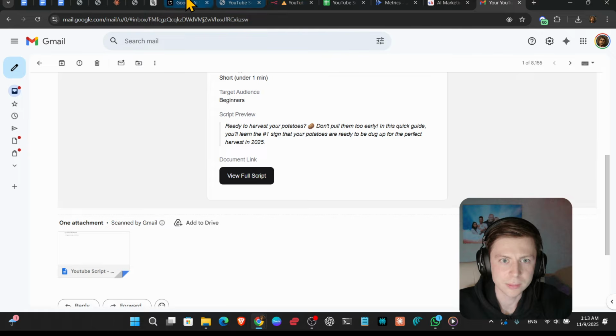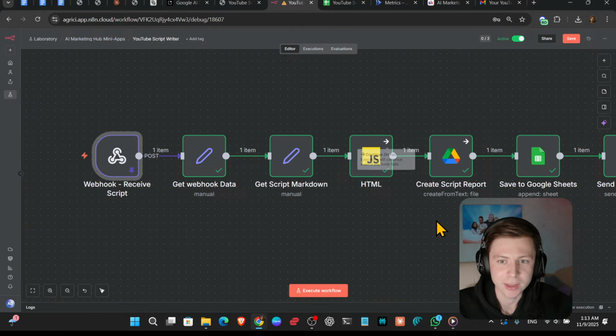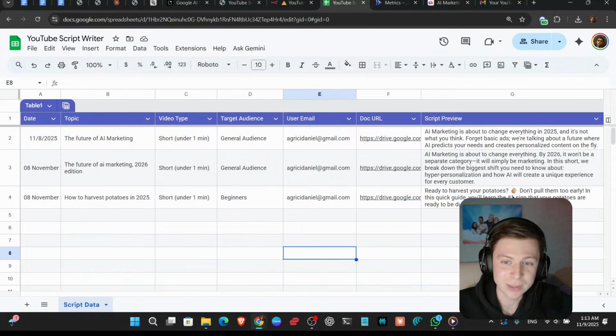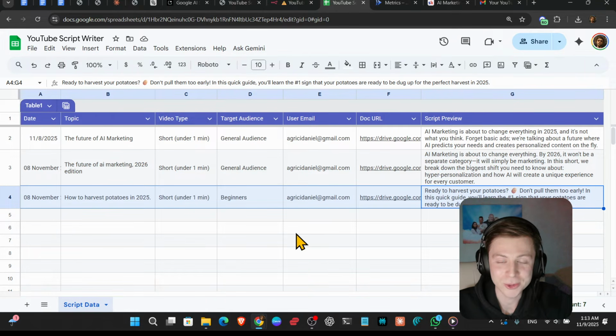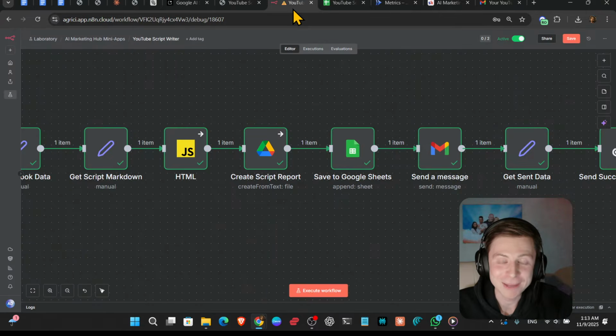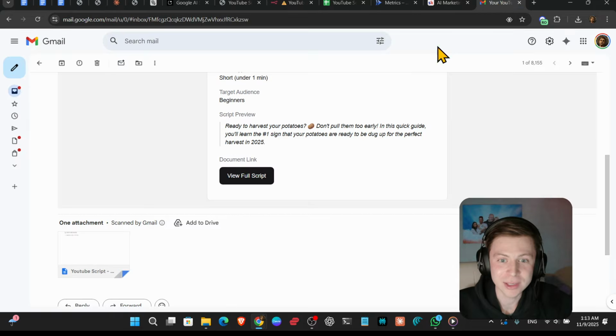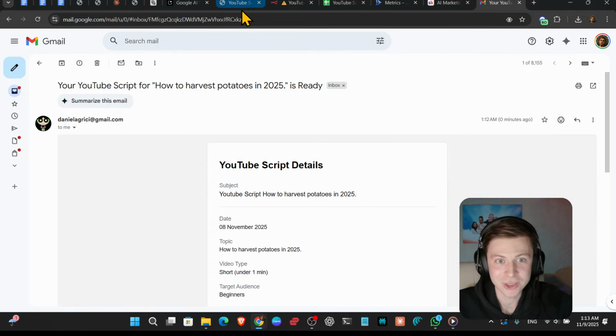We're going back to n8n. Where are you, n8n? Here. And then we are also saving this data to Google Sheets. So now my submission, well, I'm going to get your email, guys, if you put it in. I will have it right here inserted inside my sheets. Imagine how cool is that? And then we also get the email, which is sent basically this part right here as an HTML format, yeah?